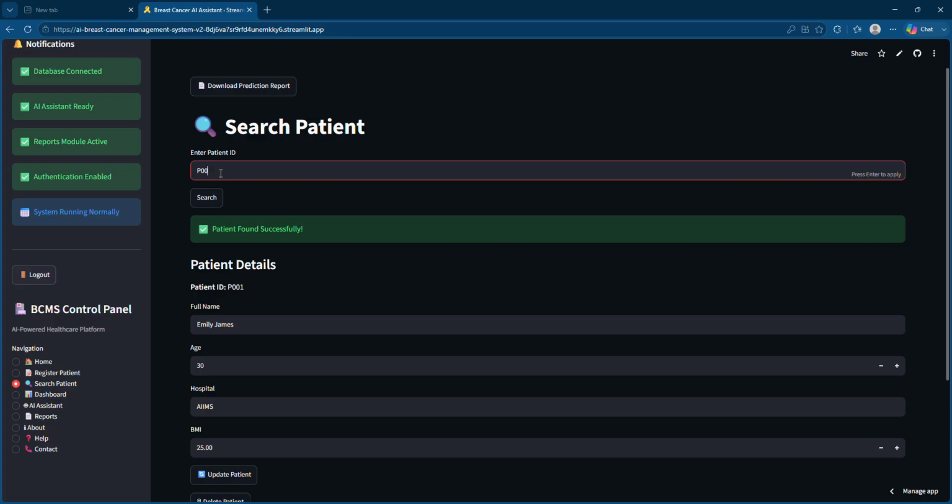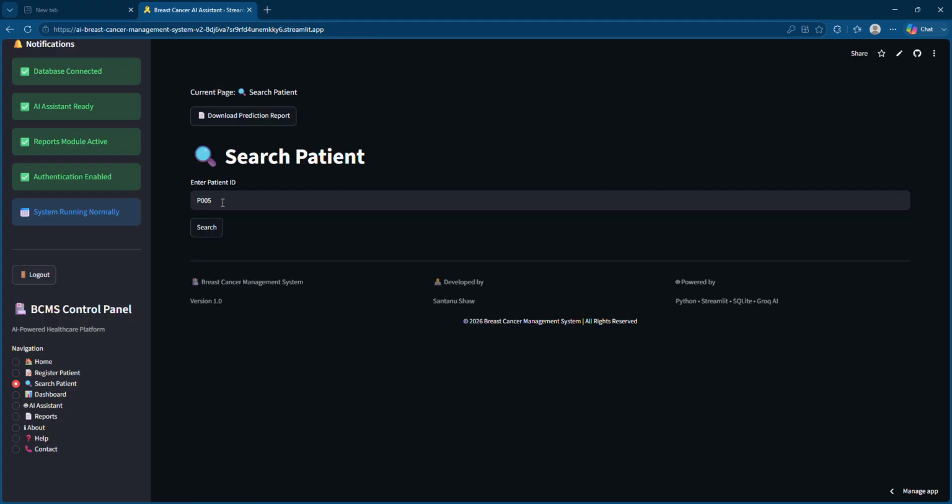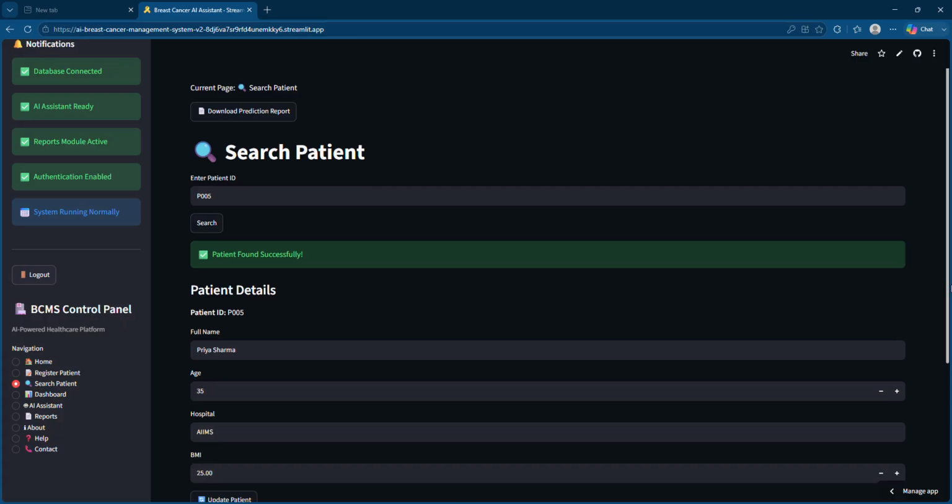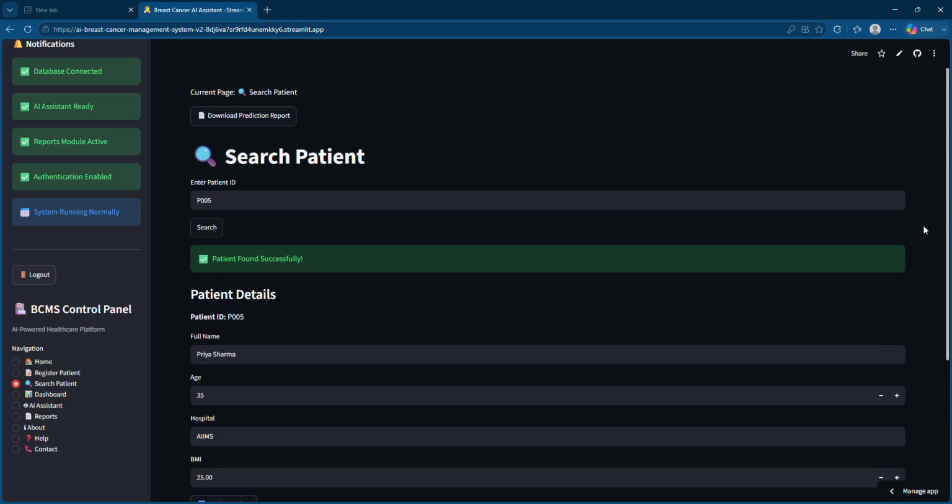Apart from that, let's go for the one we have registered just now. Let's go for P5. See, just now we have registered here, you can check. So this is the search patient. If anyone wants to access the information, they can, whether it's a doctor, a nurse or a compounder, or whoever it is from the medical industry or a healthcare professional, right?